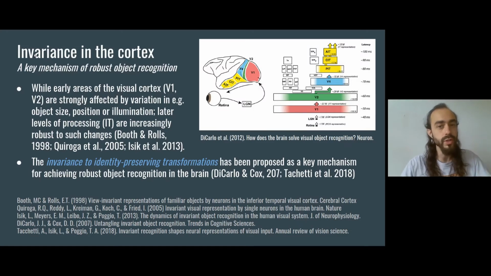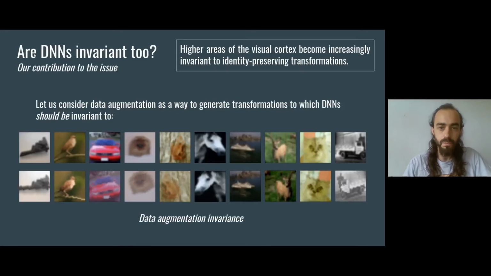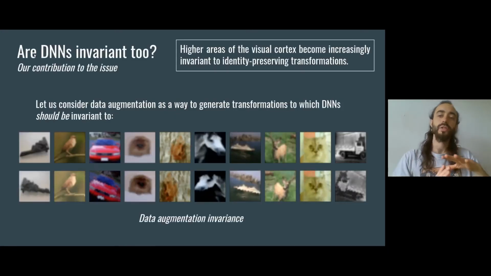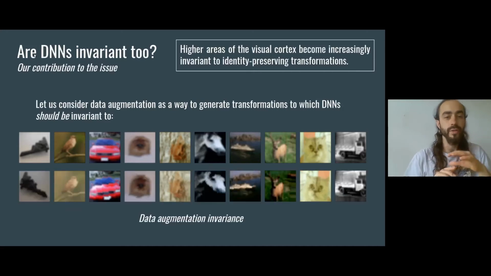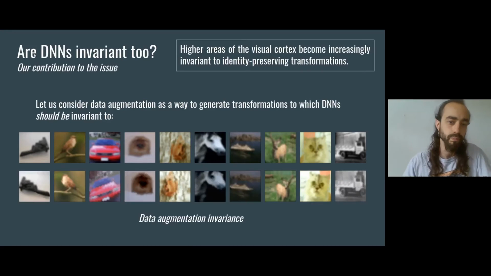Looking at biological vision, one of the key mechanisms of robust object recognition in the brain is thought to be the increasing invariance along the ventral stream to transformations such as changes in the viewpoint. So a relevant question from a machine learning perspective is, are the representations learned by DNNs also invariant to such transformations? To address this question, we use data augmentation as the framework to generate the image transformations to which a DNN should be invariant.